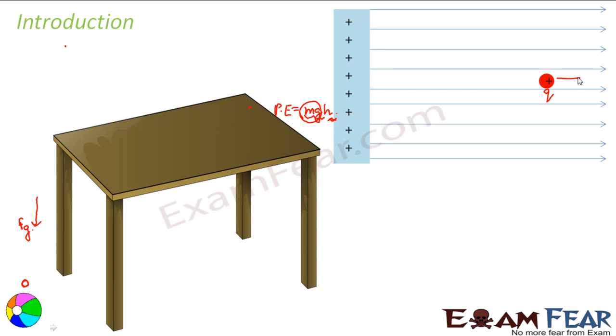Let me draw all the forces. That will make it easy. The force acting in this direction is the force due to the electric field of this positively charged conductor. So if you want the charge to move in the opposite direction, you will have to apply a force at least equal to Fe in this direction, right? This has to be an external force on this charge. That means you are doing some work to bring this charge from this position to some position, say X, wherever you are taking it.